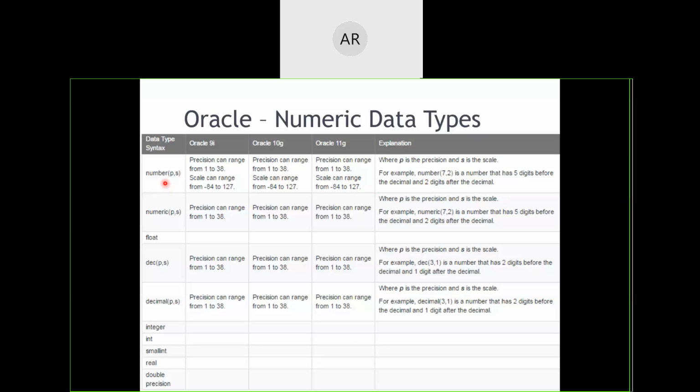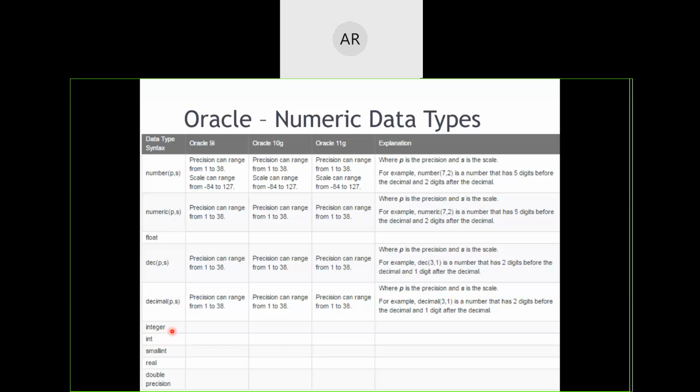Whether you use NUMBER or NUMERIC, both data types are the same. There is not much difference among them. Float is not supported by Oracle. It is supported by Microsoft SQL, MS SQL. DECIMAL and DEC are also similar to NUMBER and NUMERIC. Practically, there is no difference between them for us.